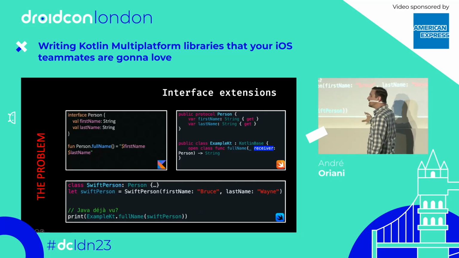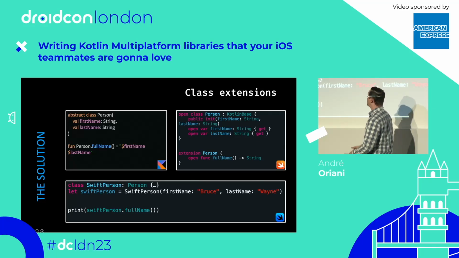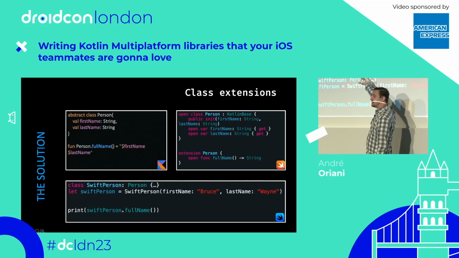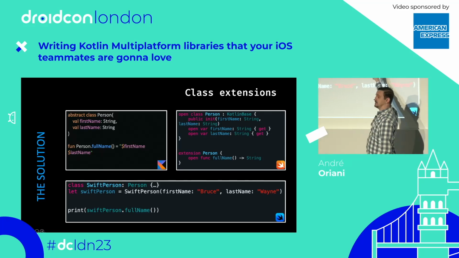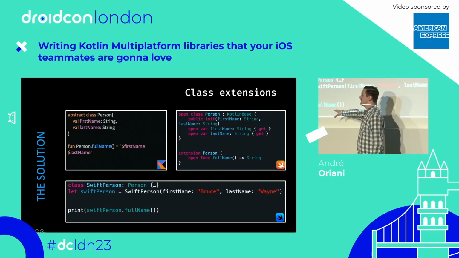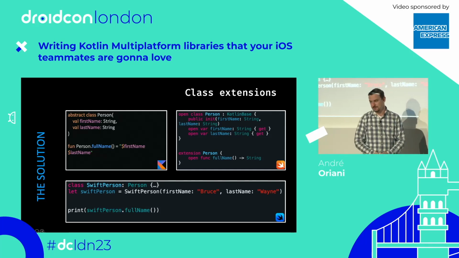So what's the solution here? Again, it is to use classes. So we define now Person as a class in Kotlin, and it will be mapped to an extension to a class in Swift. So then our Swift developer can use the extension the way they're expecting. Just call it like a normal extension.